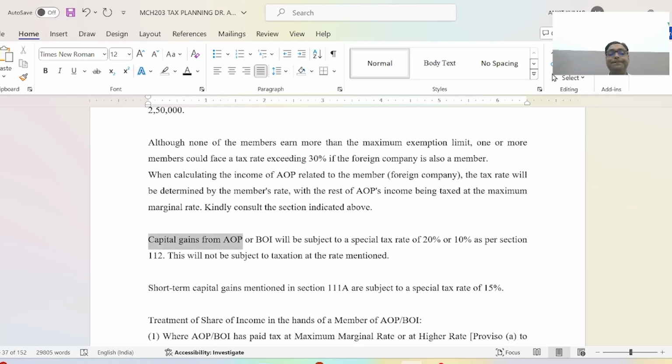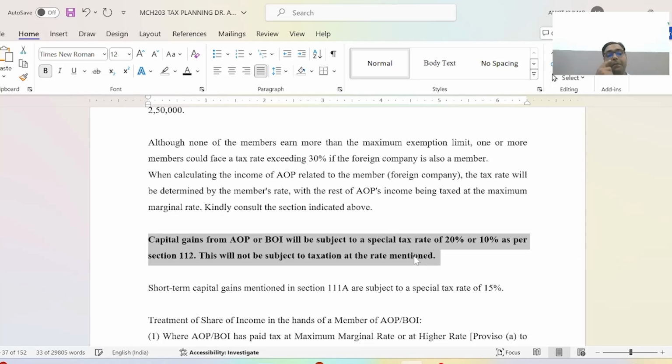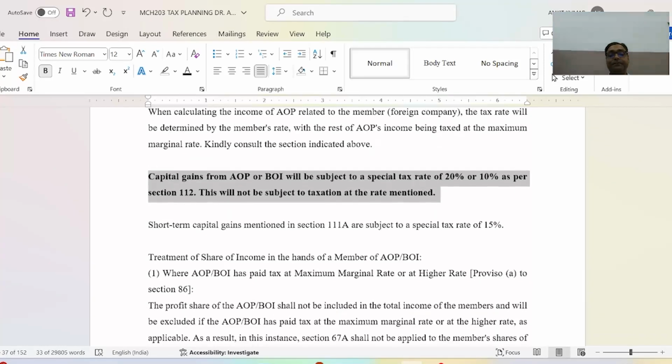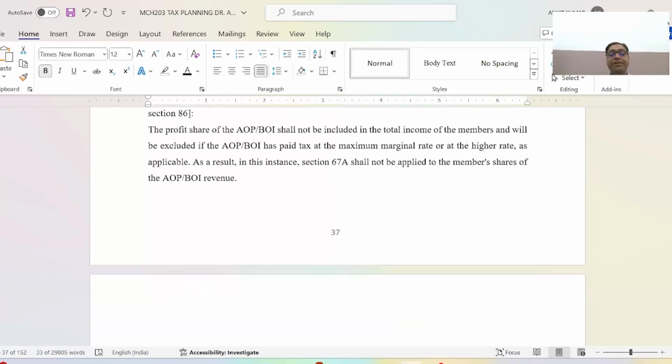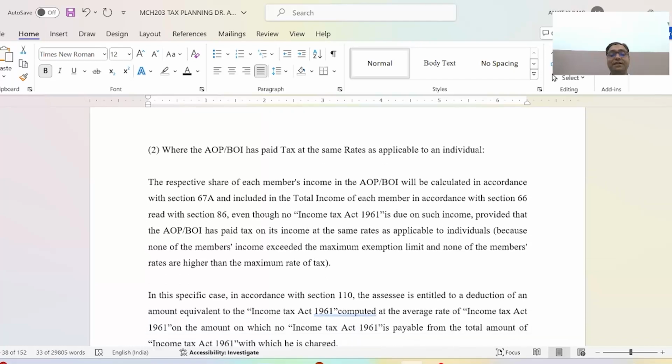Capital gain from AOP and BOI will be subject to a special tax rate of 20% or 10% as per section 112. Short-term capital gains are mentioned in section 111A. Those I have already discussed in the special rate tax. We have already discussed section 86, 67.